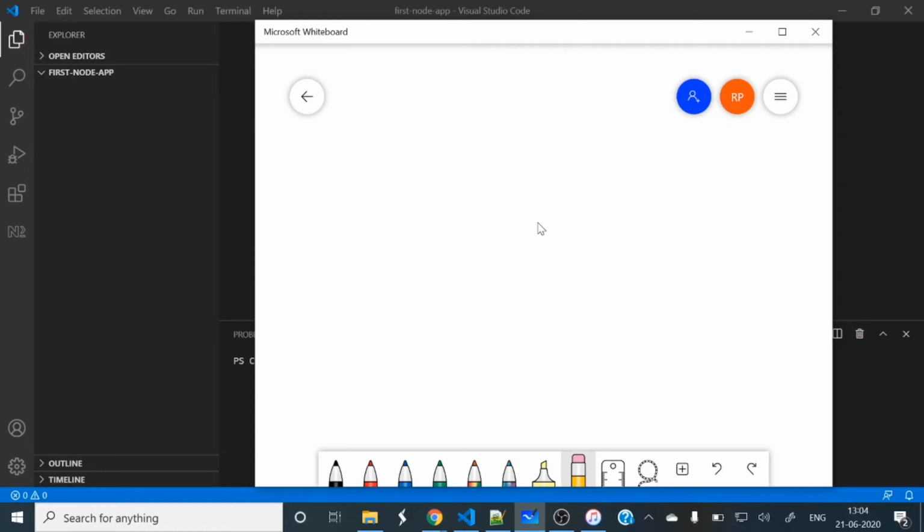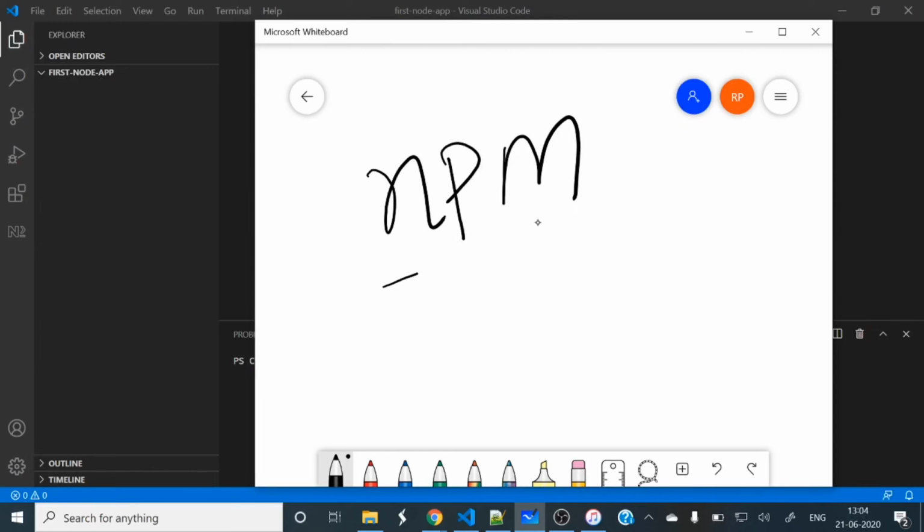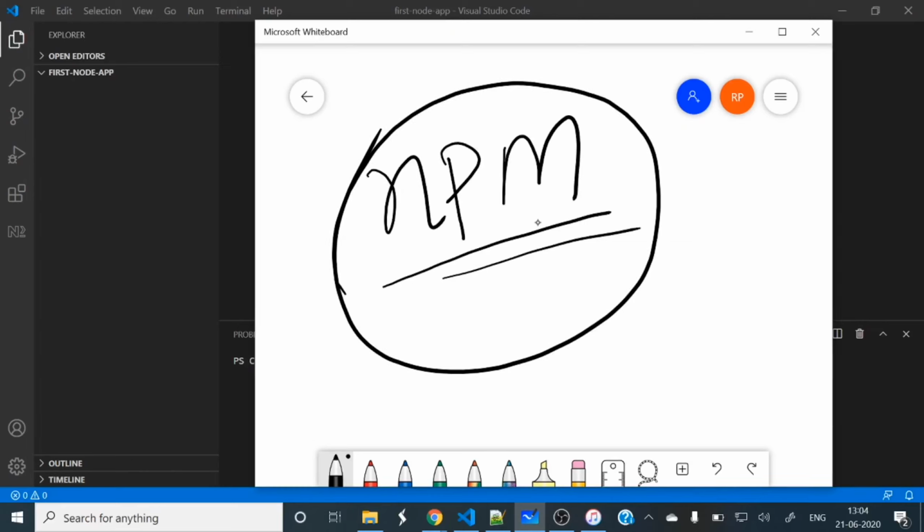I am Rajnikant and today we'll see what is NPM. We have heard this word NPM many times in the Node.js world, in the JavaScript world, or sometimes in the Angular world. So today we'll discuss what this NPM is.